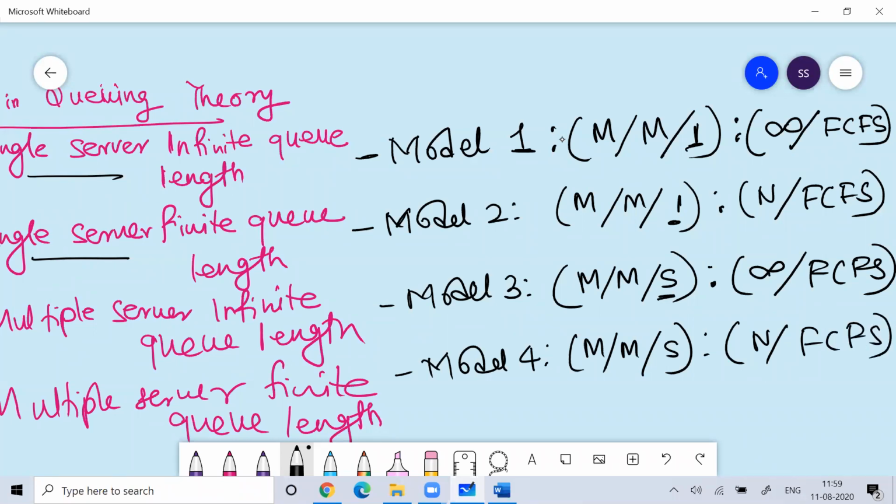Now one by one you need to understand the terminologies here. The first thing that can come to your mind is, what is M here?